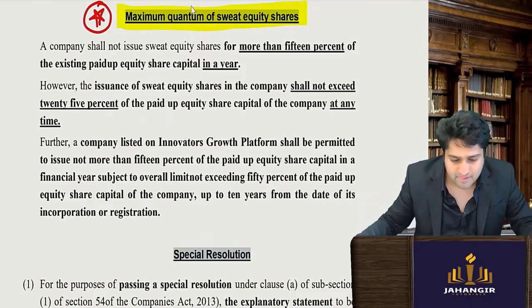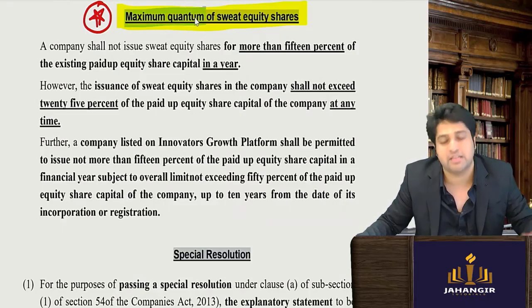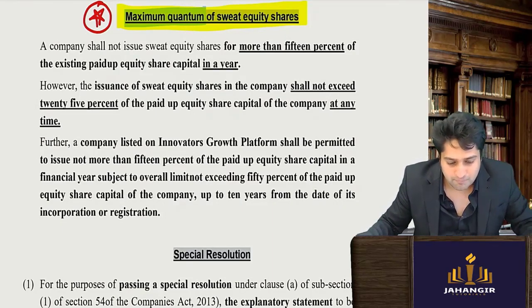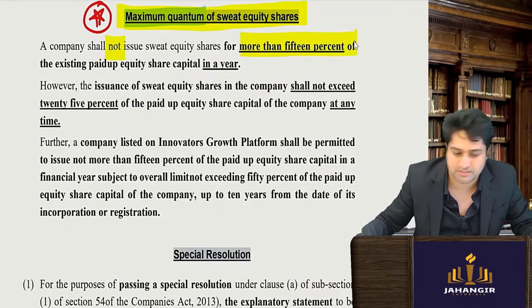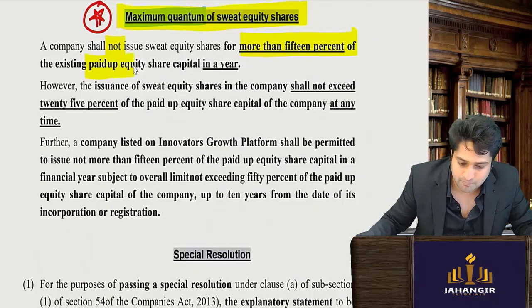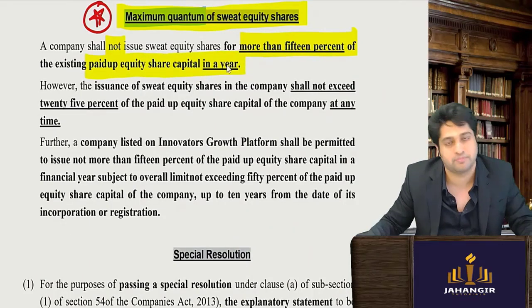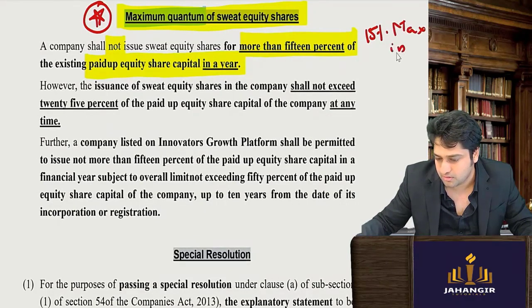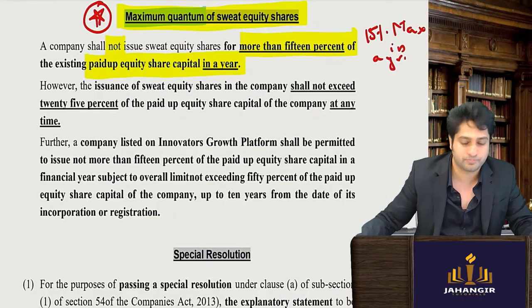So they've given the maximum quantum of sweat equity shares that can be issued. A company shall not issue sweat equity for more than 15% of the paid up equity share capital in a year. Maximum 15% in a year.